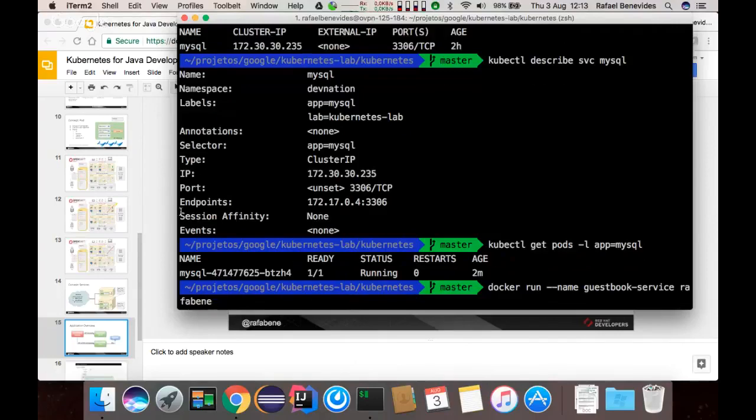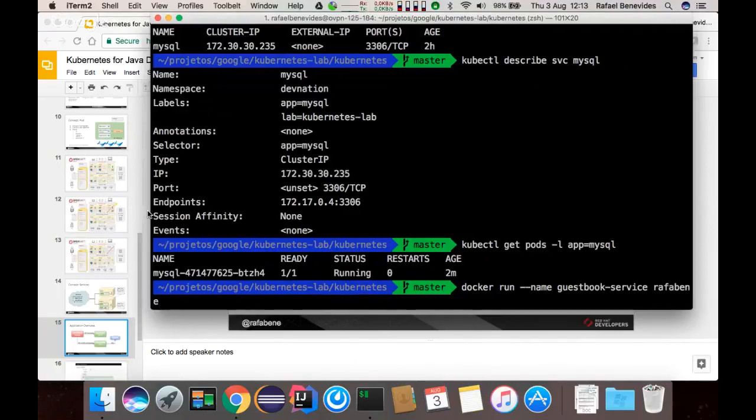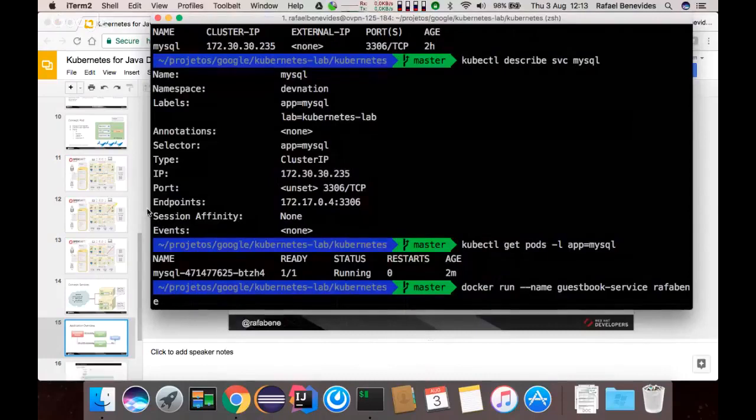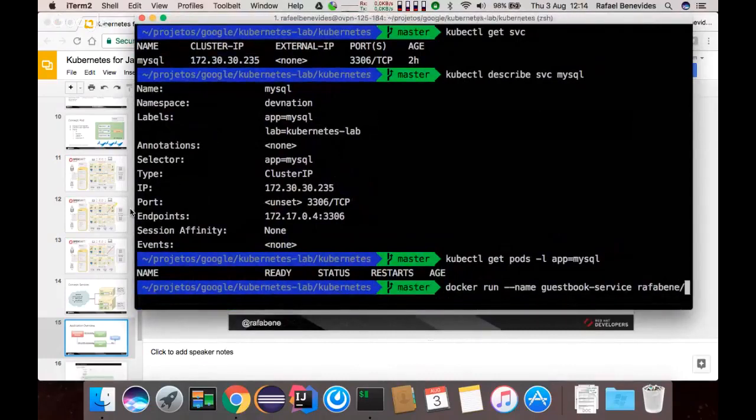The image would be rafabene/microservices-guestbook, and we can specify the name of the tag. That's how we run Docker containers, right?